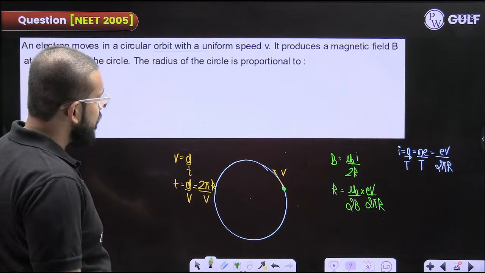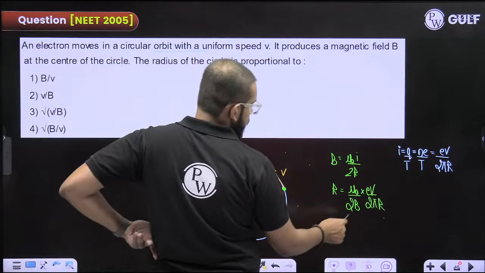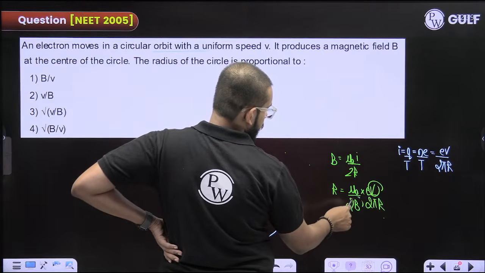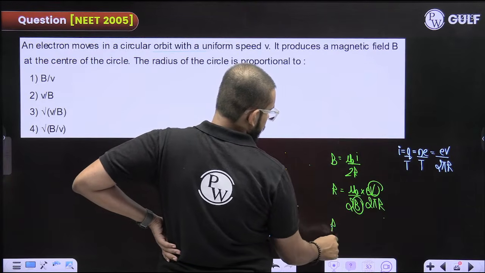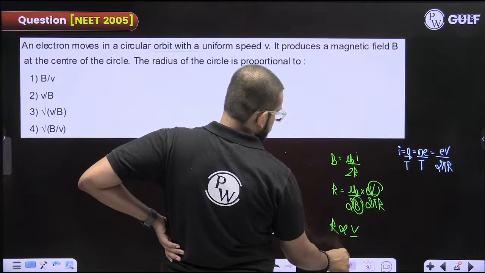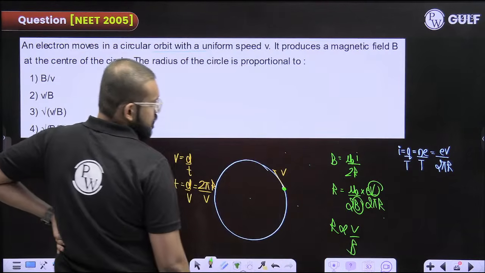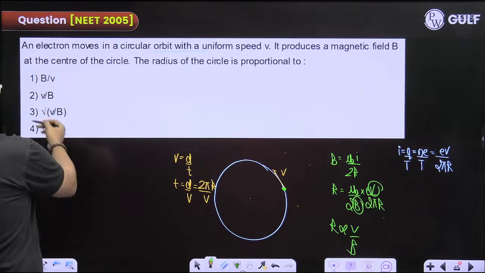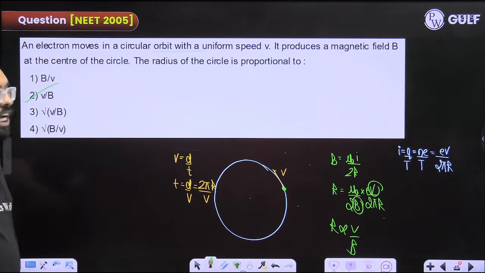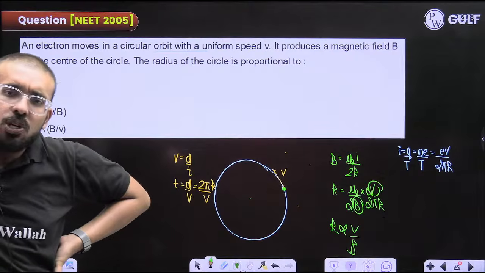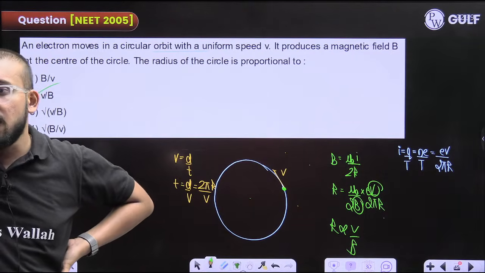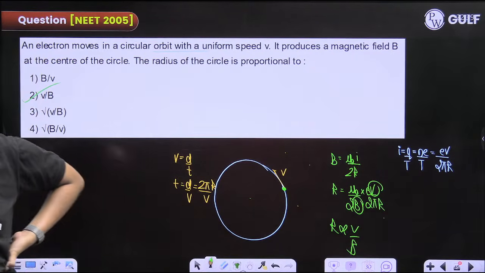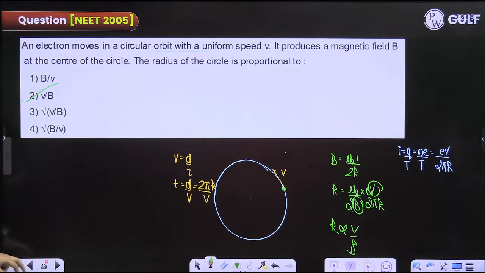So B and V they are asking. So radius is directly proportional to V, or in terms of B they are asking V by B. Option number 2. Clear? Any doubt, any query? You guys can unmute. I was about to say unmute and ask. Okay. Next.